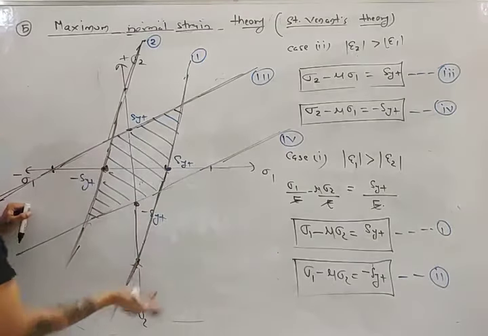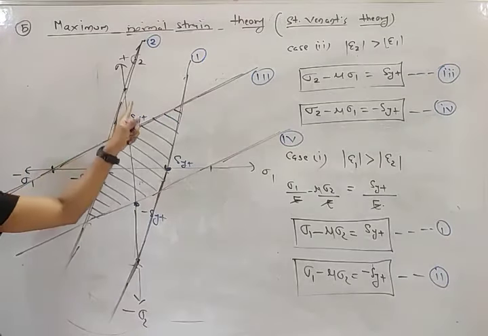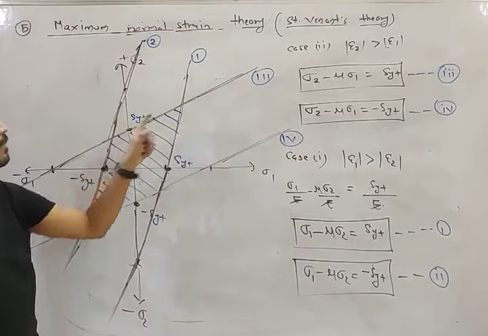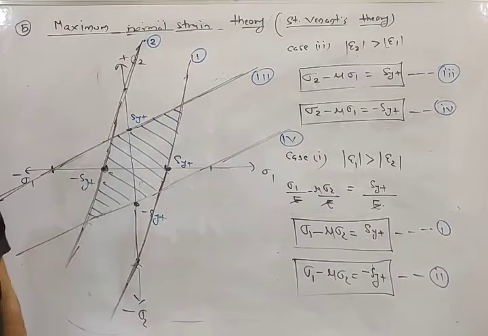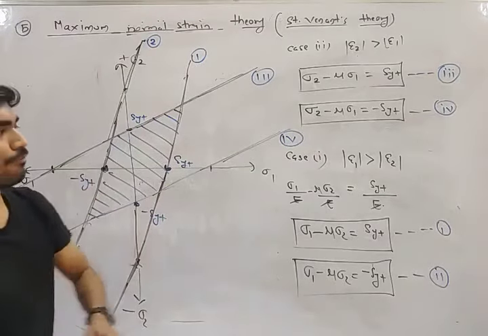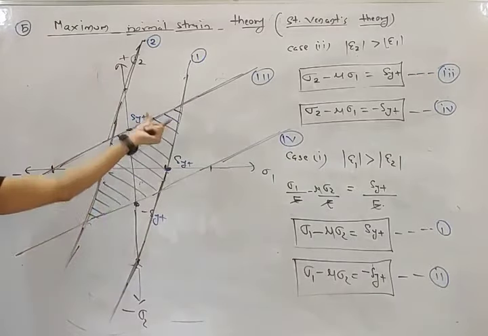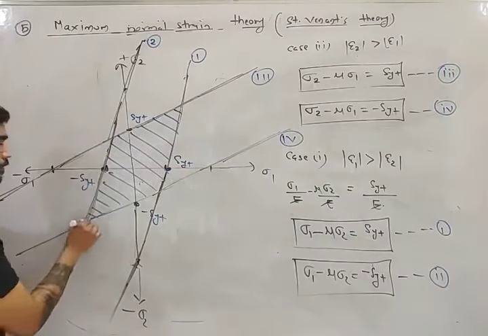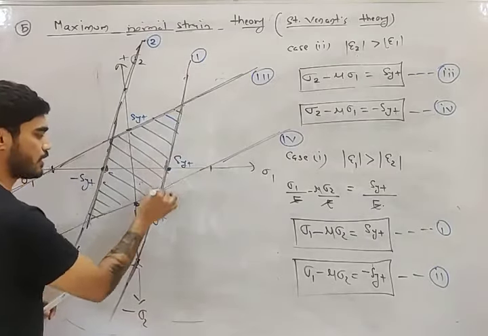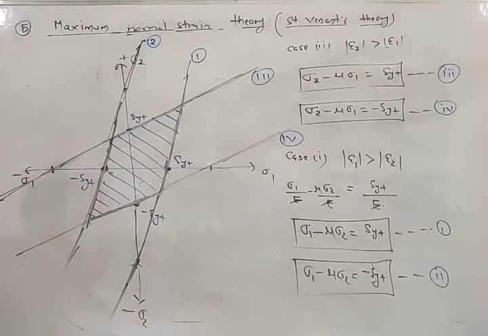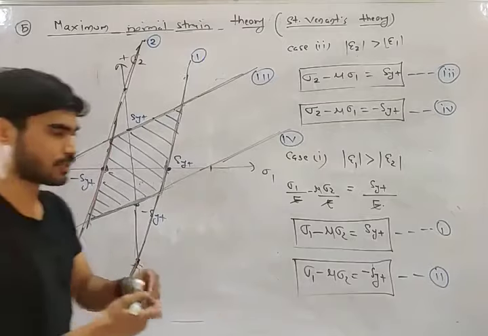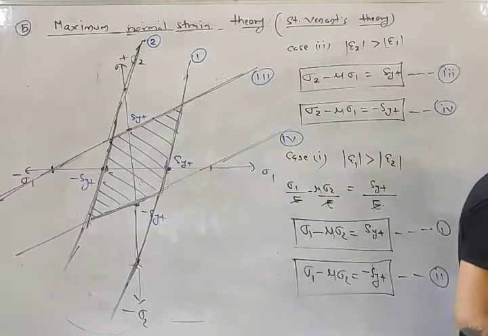I told you, every safe region cuts sigma 1 and sigma 2 at plus minus SYT, my friend. By drawing these four straight lines on the graph, you will get this safe region. So you just have to remember the shape of the safe region, my friend.